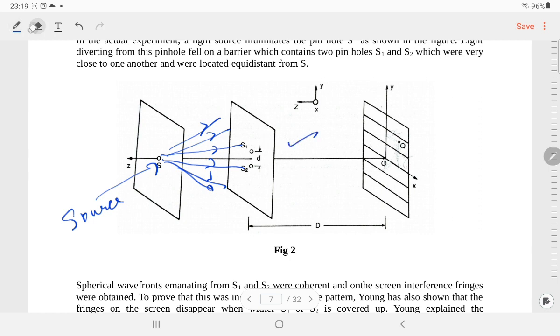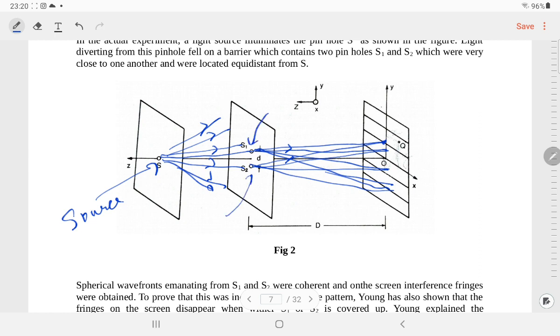After the rays of light come out, they go like that, and the other rays go like this. So they are interfering somewhere. There may be other rays of light coming out like that too. We can see that the rays of light coming from S1 and S2 are meeting here. At this point they are meeting, so here we have interference.